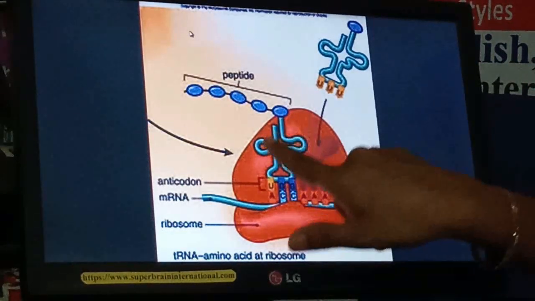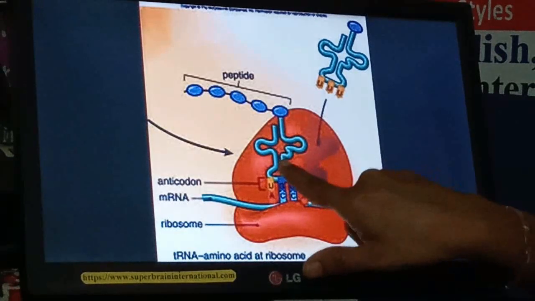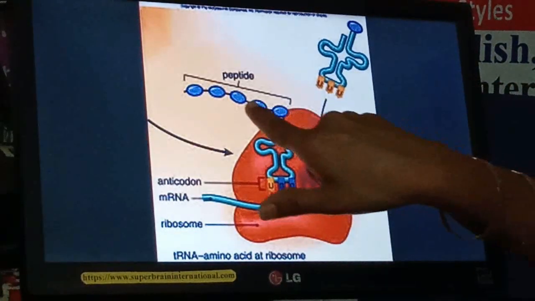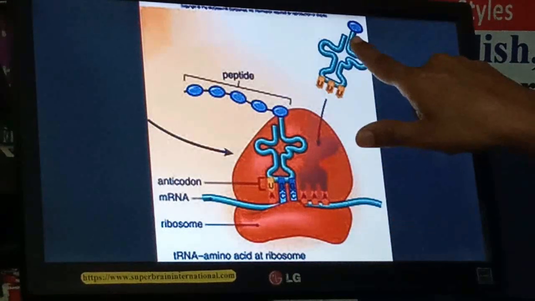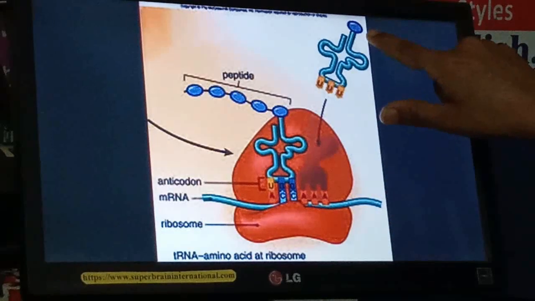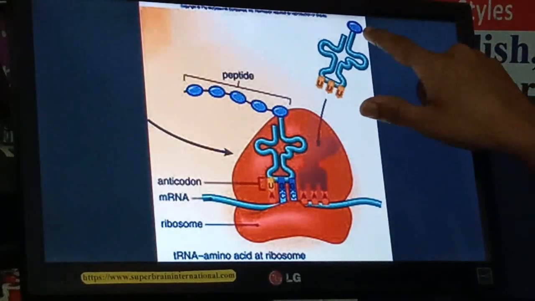Now you can see here this is one tRNA which is on this side attached with the amino acid, and these amino acids form a chain. And this is another tRNA which is coming on this side. So this is also coming with a particular amino acid.